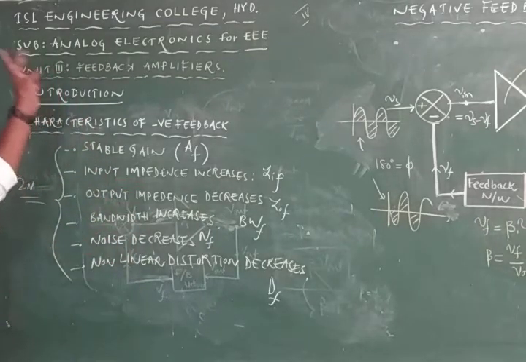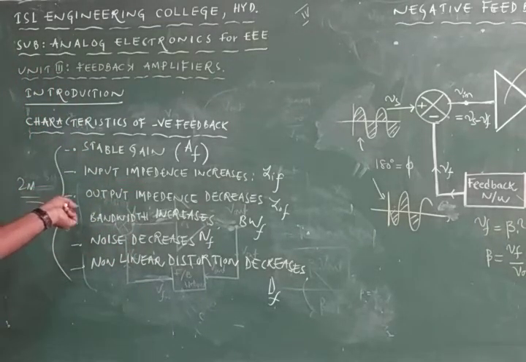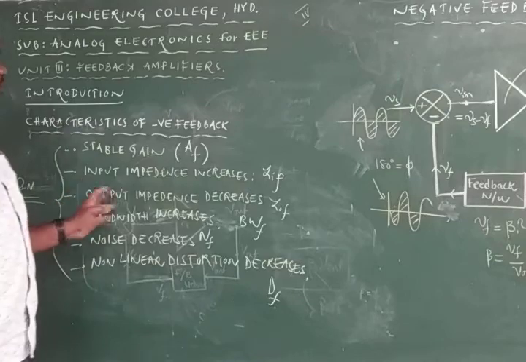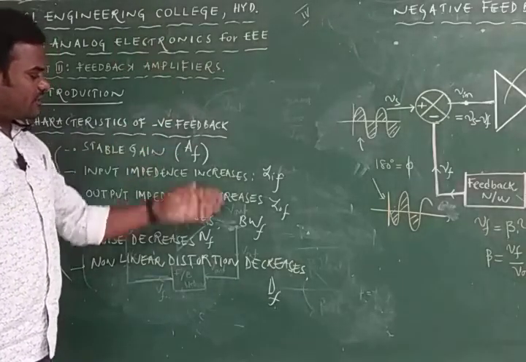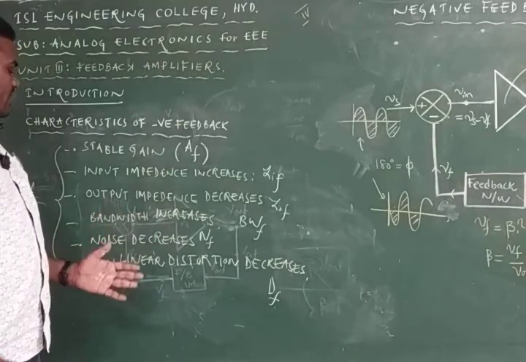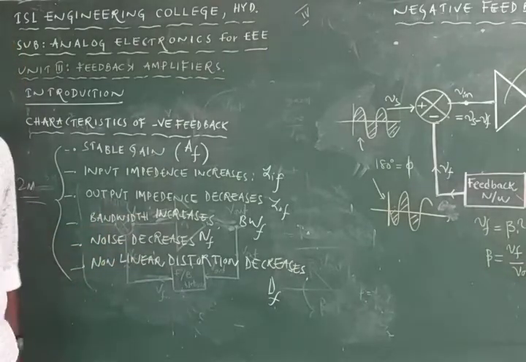If you compare these characteristics of negative feedback to the positive feedback amplifier, they will be the opposite. Here gain will not be stable, input impedance decreases, output impedance increases, bandwidth decreases, noise increases, nonlinear distortion also increases.